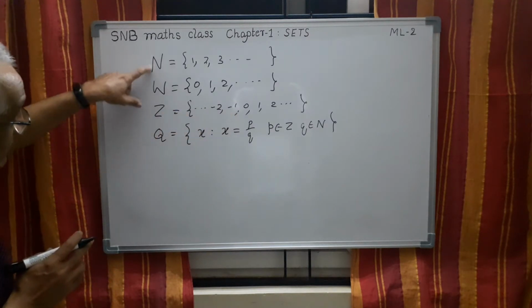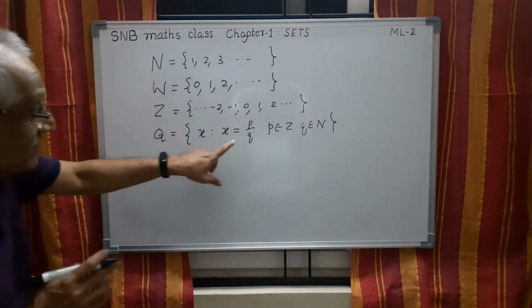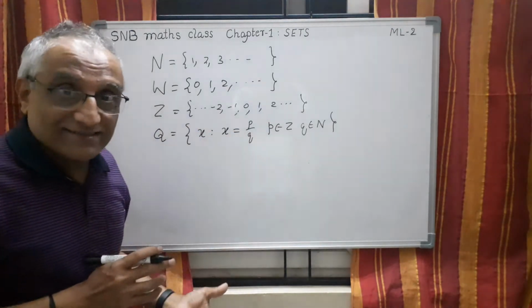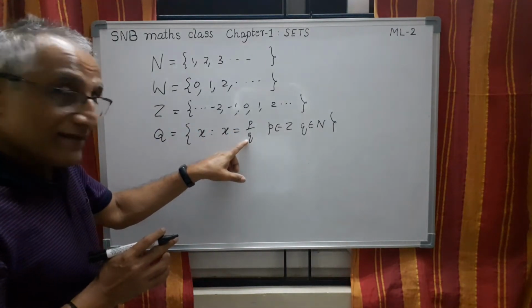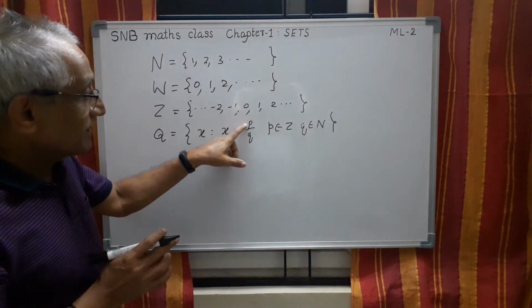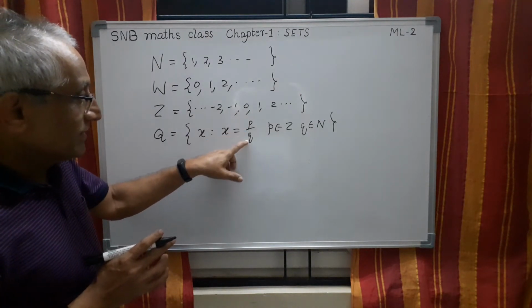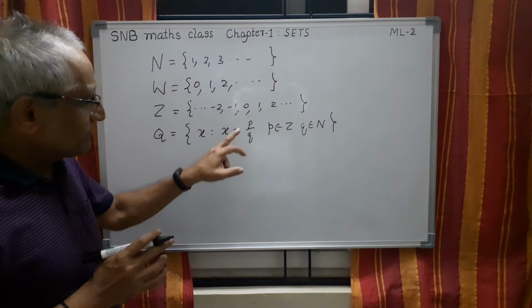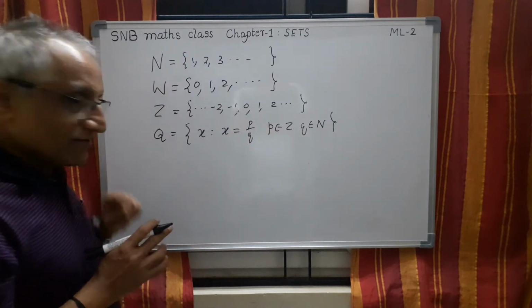This contains all these. See, don't think that p by q always means fractions. It need not be, because q can be 1. In that case, it can be 1 by 1, 1, 2 by 1, 2, like that. It can be negative also, because p is in Z. So this is the development.